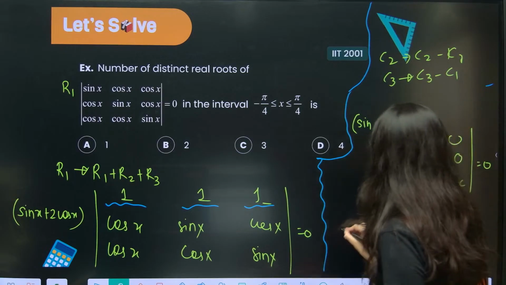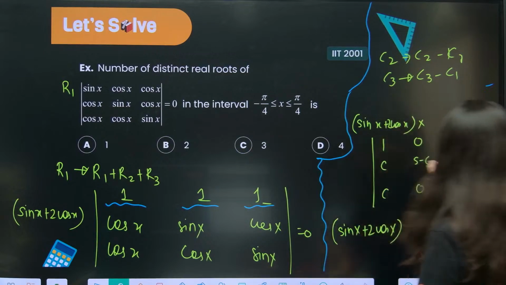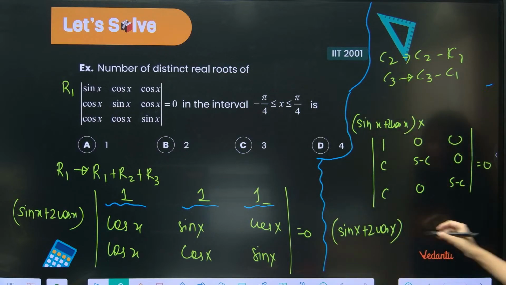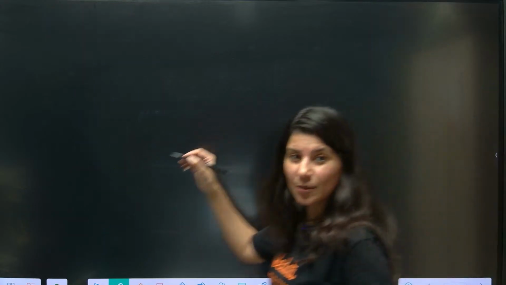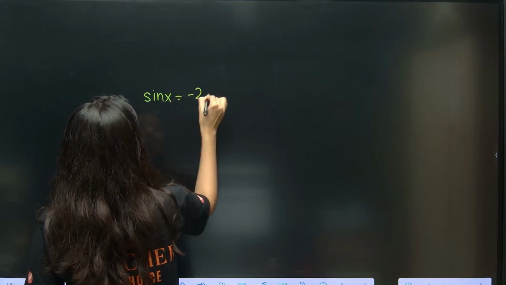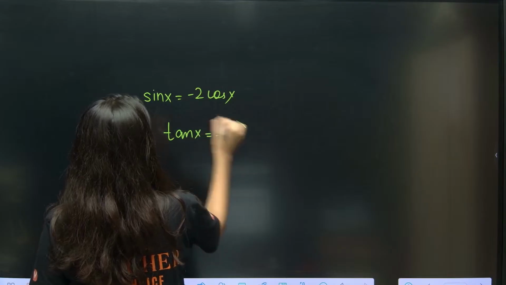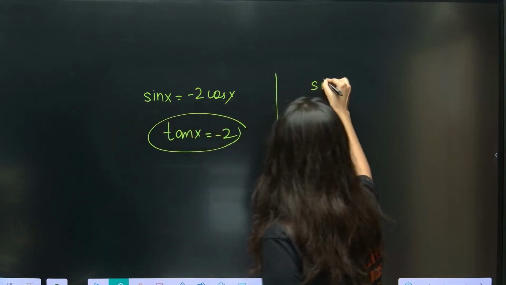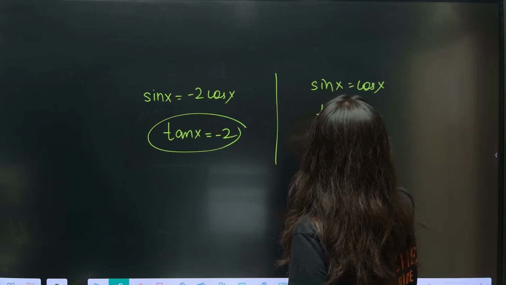Now expand. This is sin x plus 2 cos x, and if you expand this, this is sin minus cos whole square, which is equal to 0. So now what do you have? Sin x plus 2 cos x is equal to 0, which gives sin x equals minus 2 cos x. So tan x is equal to minus 2, and sin x equals cos x, which means tan x is equal to 1.